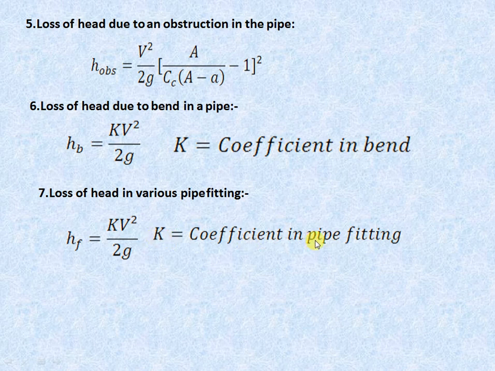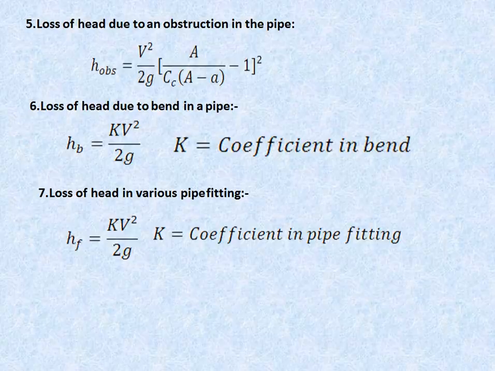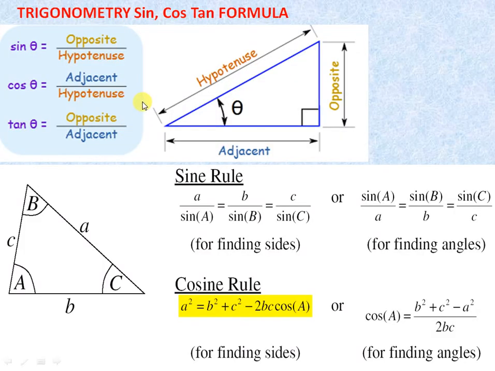So friends, this is related to basics of fluid mechanics. Bernoulli's equation, the energy equation, and conservation of mass we will discuss in unit number one of turbo machine. The next important topic is trigonometry, that is sine, cos, tan formulas. In the turbo machine subject, trigonometry plays an important role, because for blade angle calculation we require sine, cos,